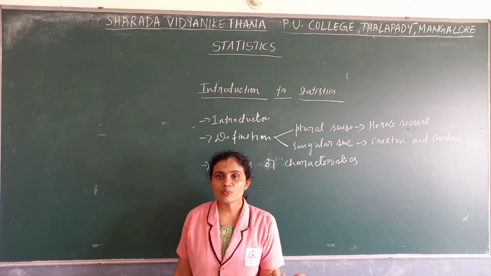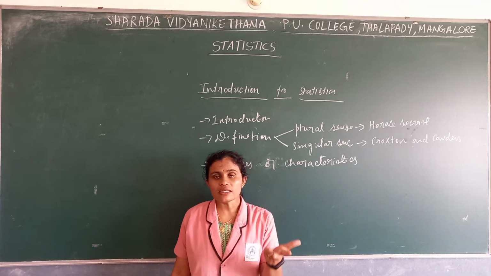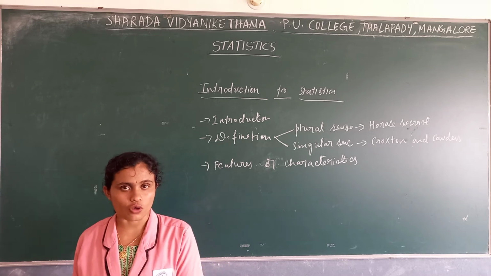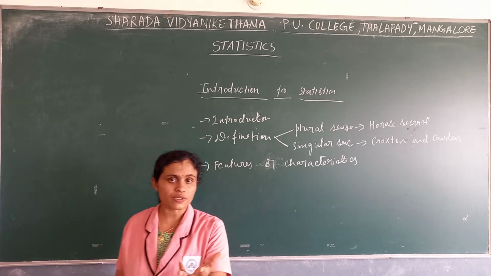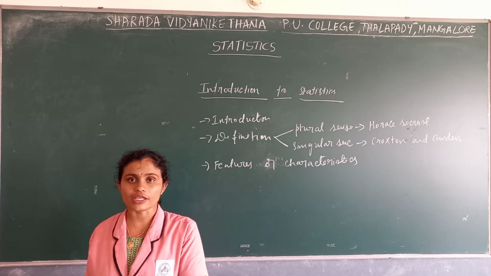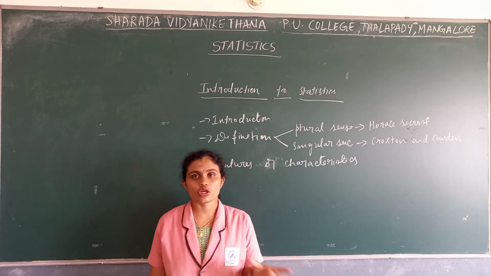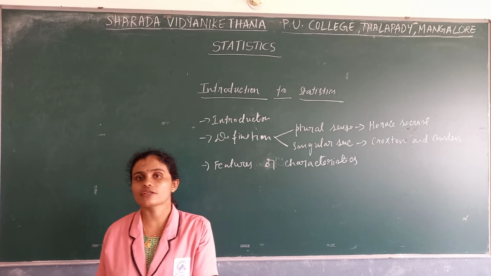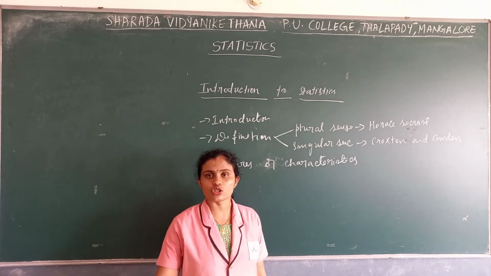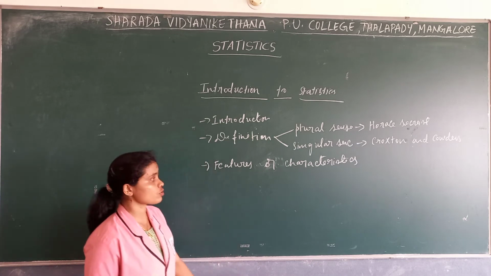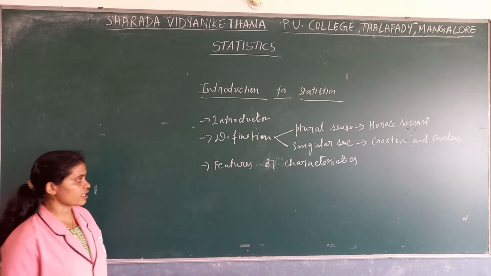Then it is numerically expressed and affected by a multiplicity of causes, and enumerated based on a reasonable standard of accuracy. Then it is collected in a systematic way and for a predetermined purpose. The last one, it should be placed in relation to each other. So those were the features or characteristics.